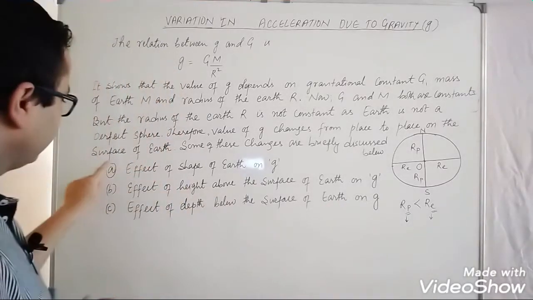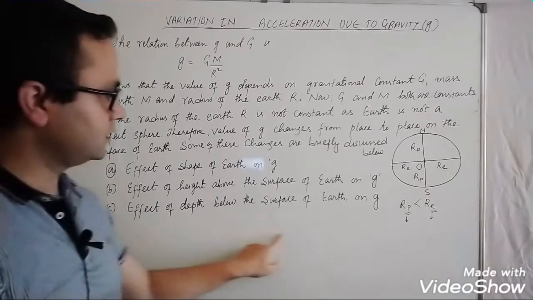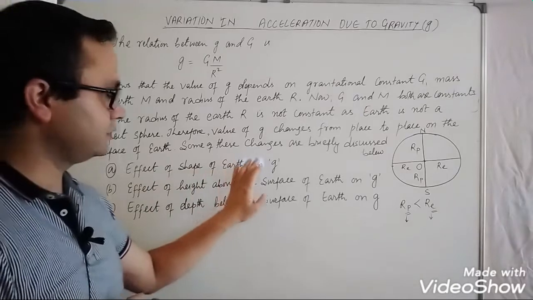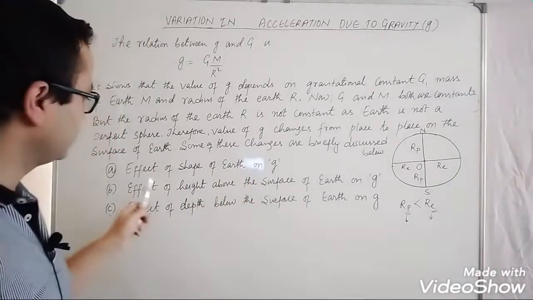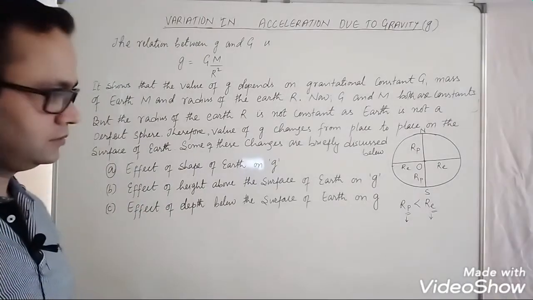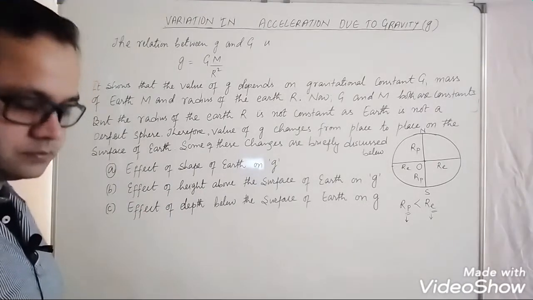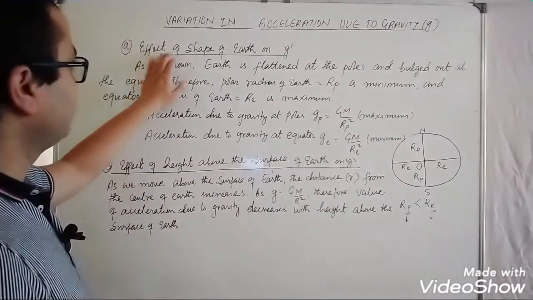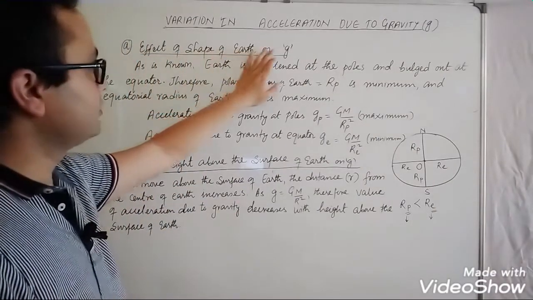Now we will discuss in detail. First is the effect of shape of earth on g.